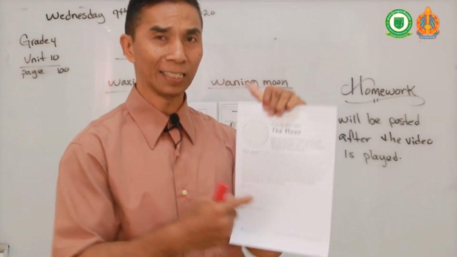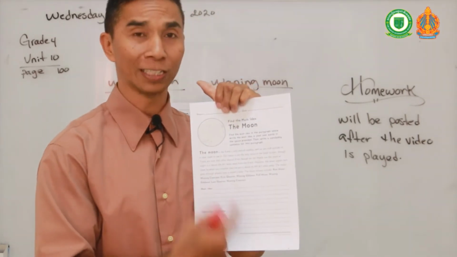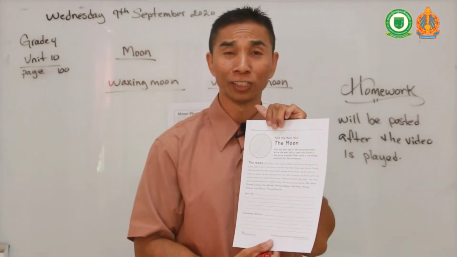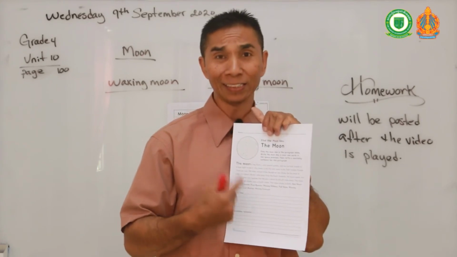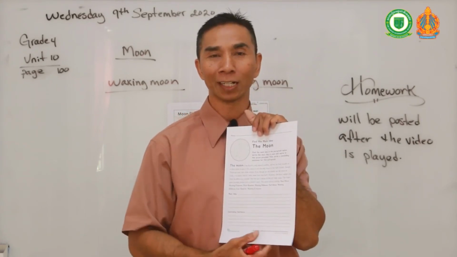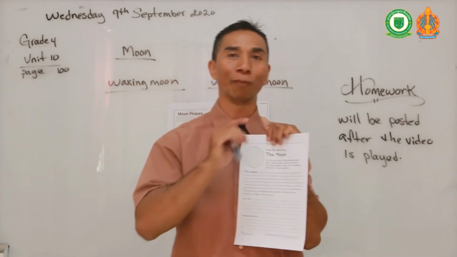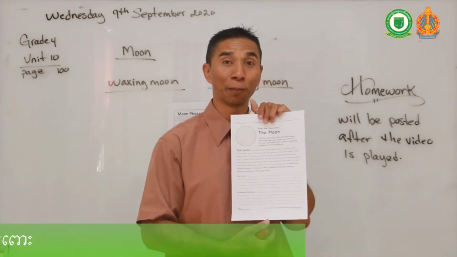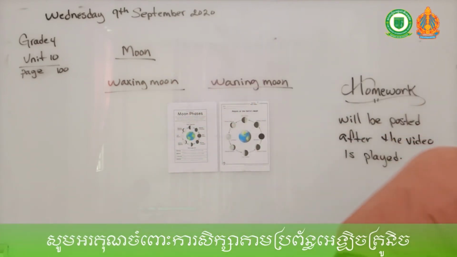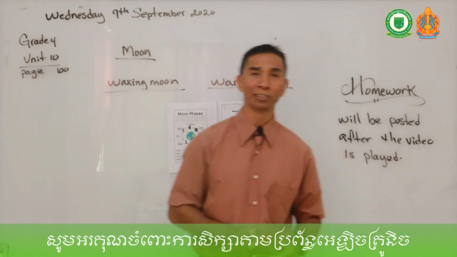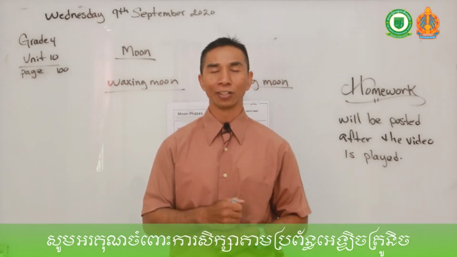Again, I want you to write at least 25 words or more for each question. Okay, class? 25 words or more. So if you write less than 25 words, I will deduct points from you. That means I will minus points from you. So 25 words or more. Okay, class, this is your homework, and you will have till the start of next week's lesson to submit it to me.